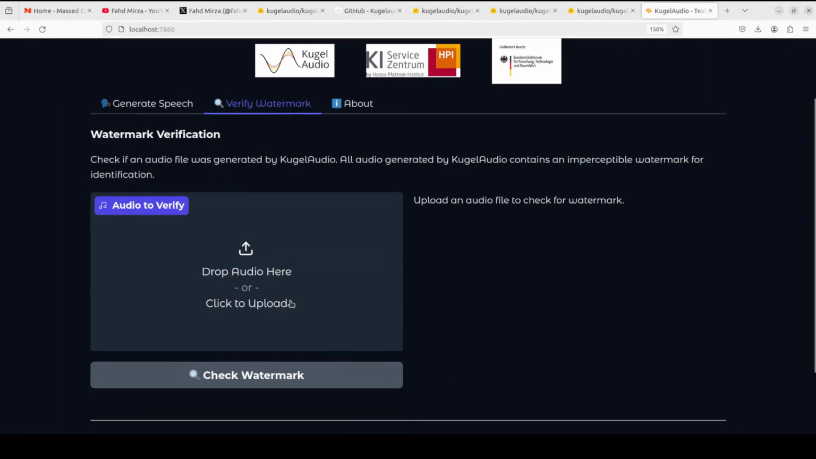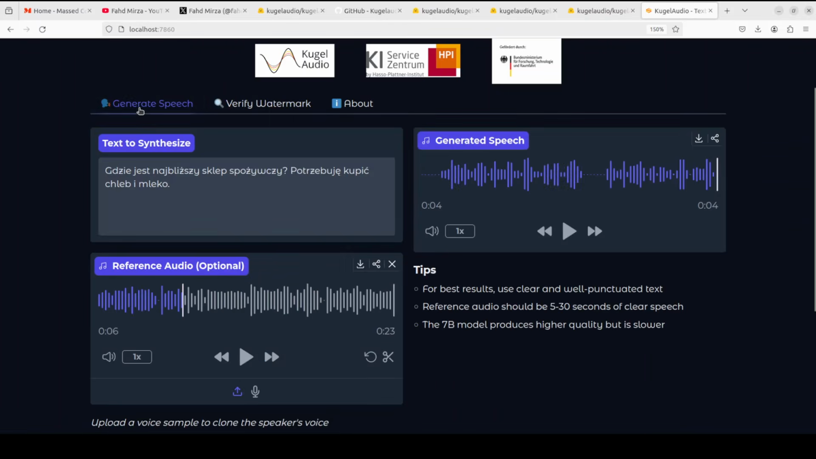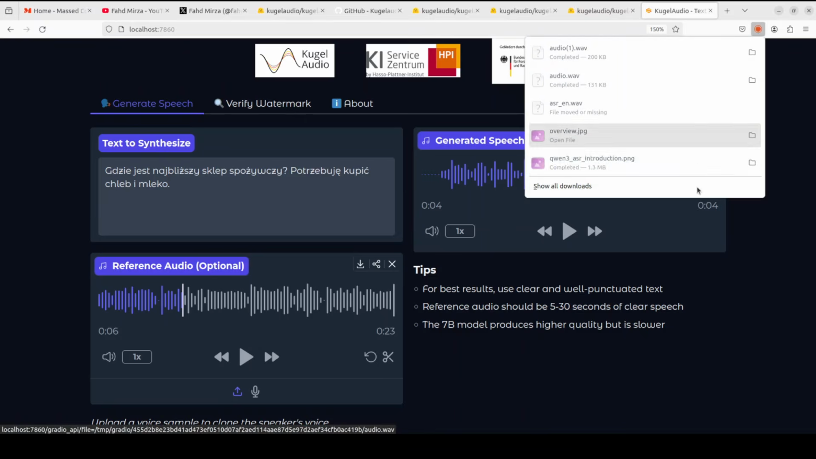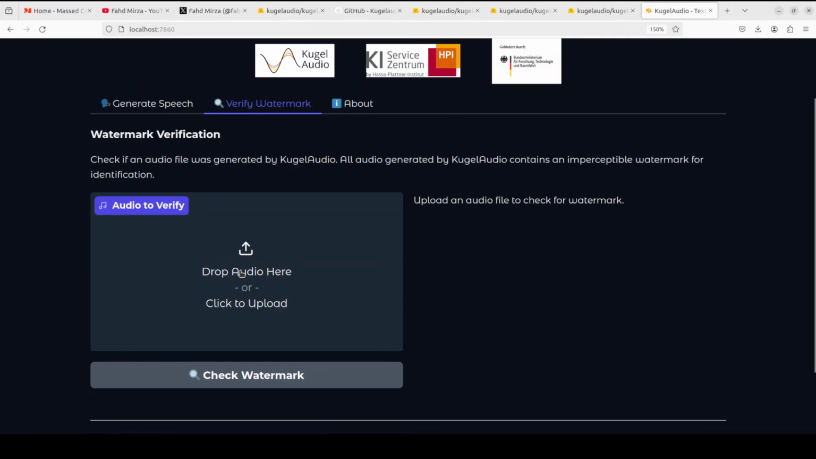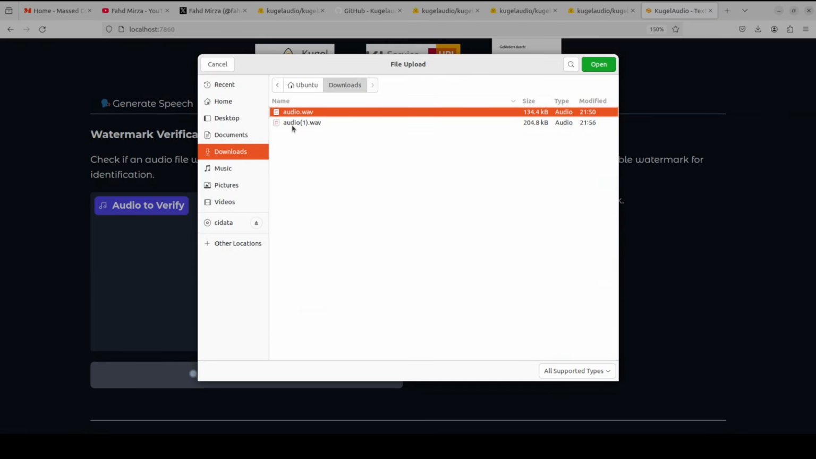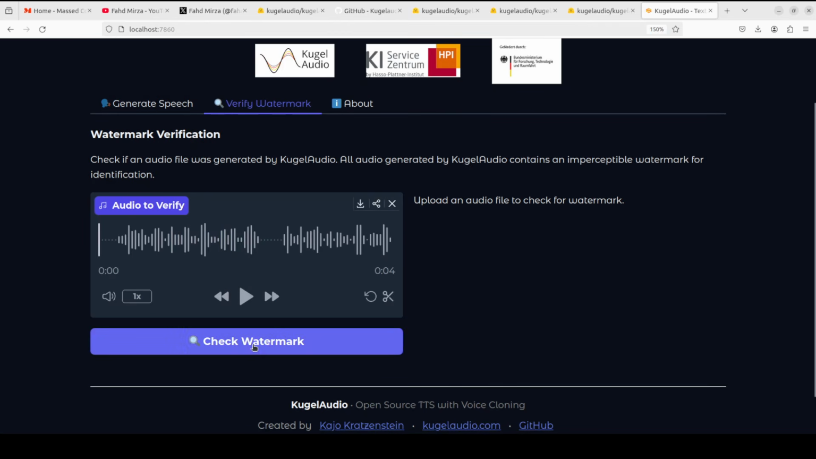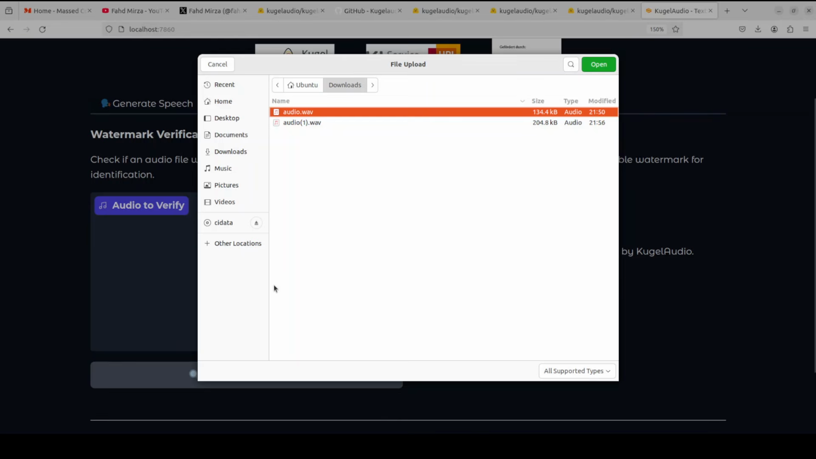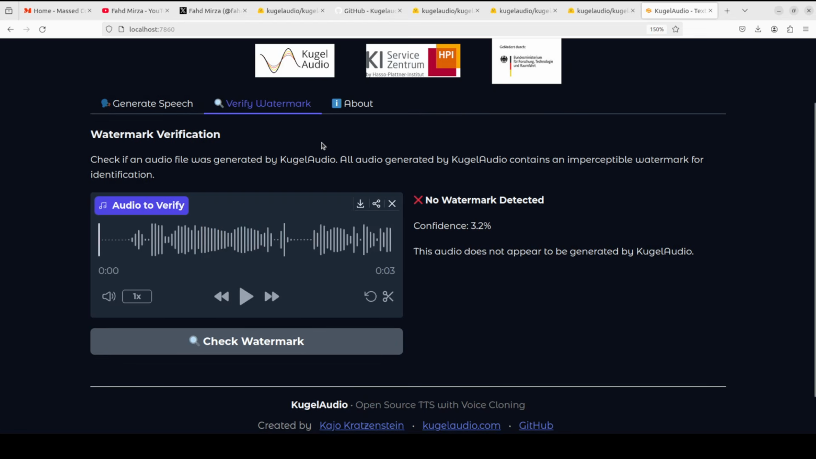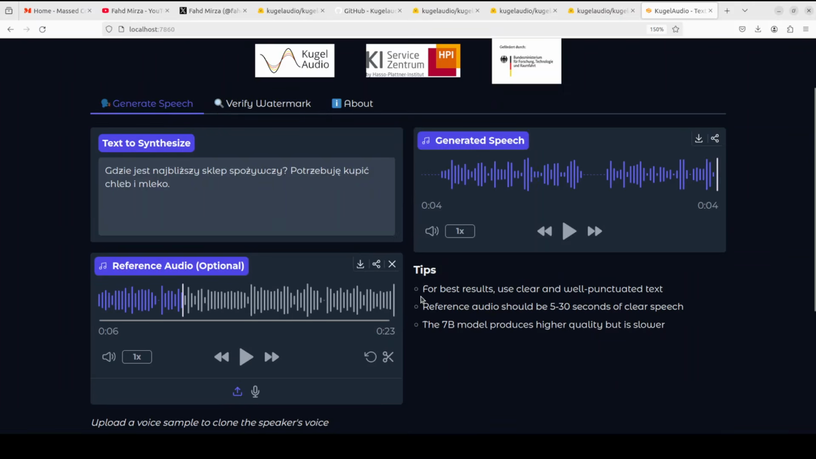Another thing is that you can also verify the watermark in this one. So let's download this audio, and I'll go to the downloads folder where it has just generated this, and let's check the watermark. They say that it is imperceptible. It says no watermark detected. I have just created the audio from their tool and it says it wasn't generated by this. Let's try out the previous one, audio one, check watermark. Nope, so they can't do it. So this one is not working. I'm not sure. I will let them comment on this.